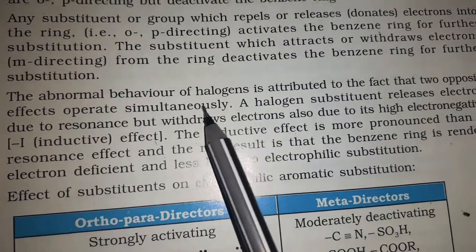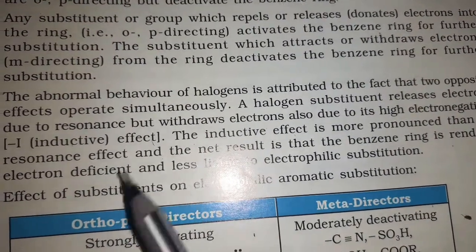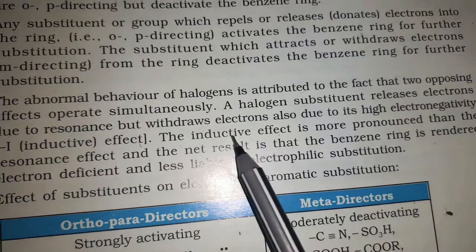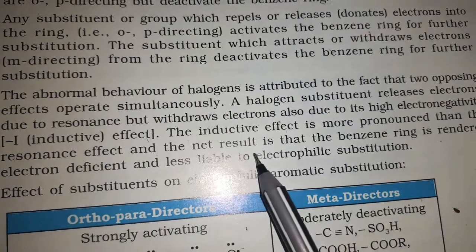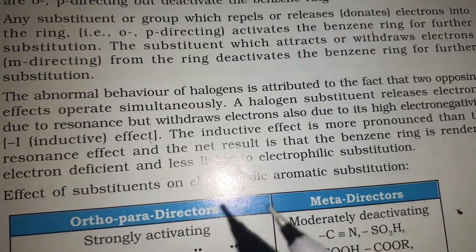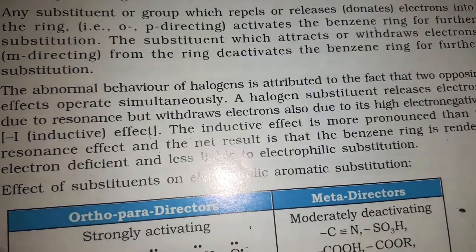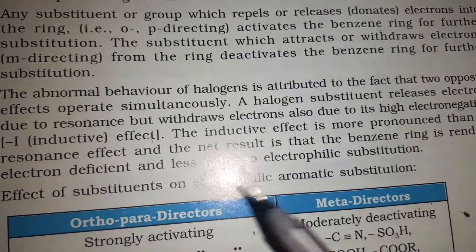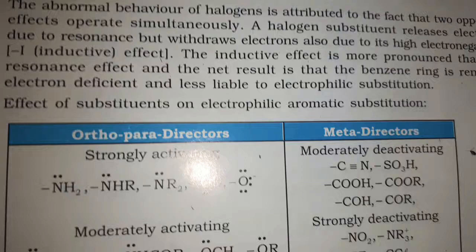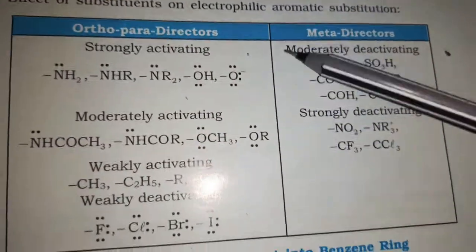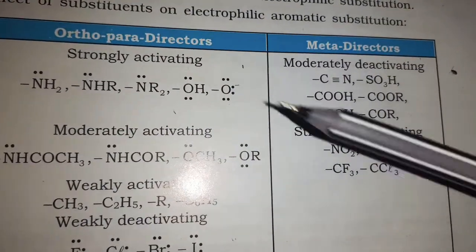Of course both the effects are present and they are opposing, but among the two, the negative inductive effect is more pronounced. That means the electron-withdrawing tendency is more, so the ring becomes electron deficient. Hope you understood. Next, these are the examples, let's try to remember.